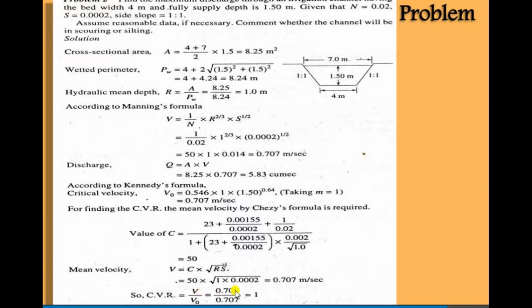Critical velocity ratio is equal to V upon V0, actual velocity upon critical velocity. Now V0 is equal to 0.707 and actual velocity is 0.707. So the value is 1. CVR is 1. So our channel is a non-scouring, non-silting channel, or the perfect regime channel.